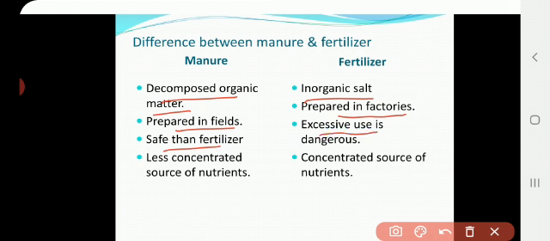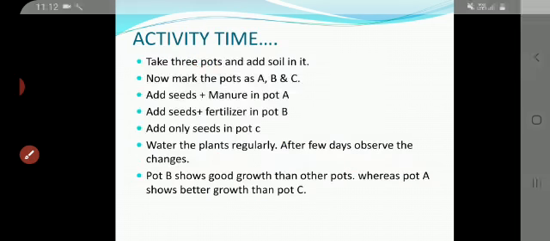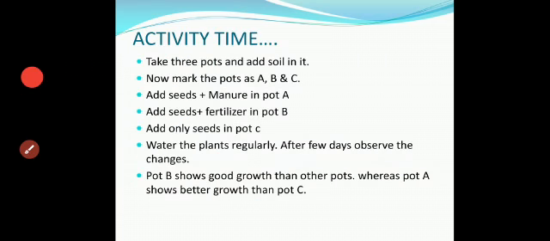Excessive use of fertilizer is very dangerous because it causes soil pollution and makes the soil infertile. A less concentrated source of nutrients is present in the manure, and a concentrated source of nutrients is present in the fertilizer. Next, it is to perform the activity.